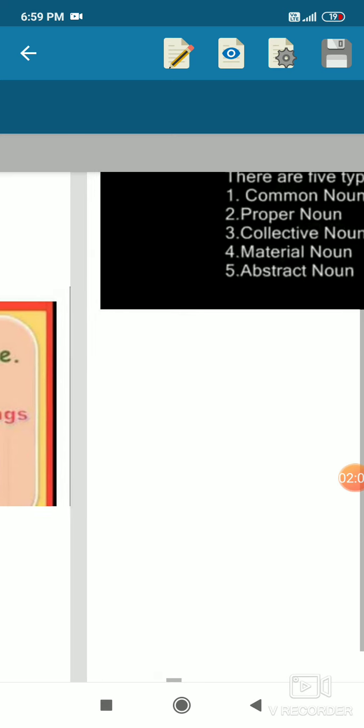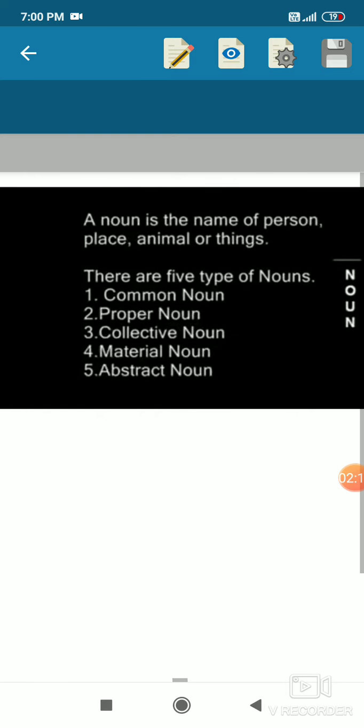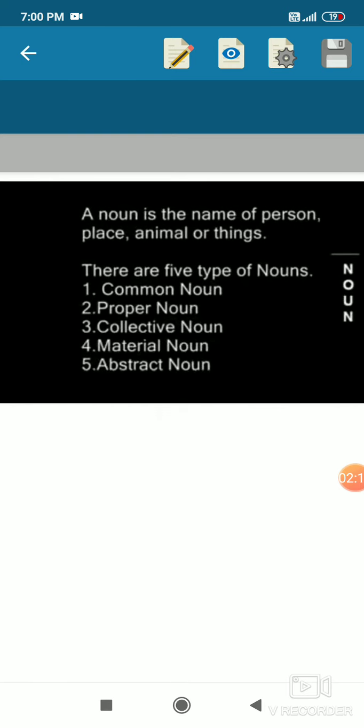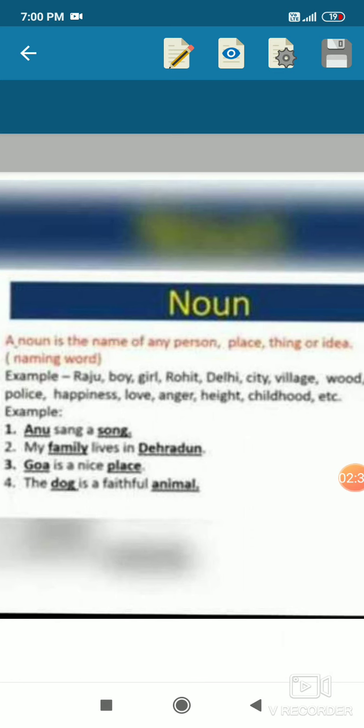So let us go deep into the definition, and first of all let us read out the five types of nouns. You can also read it with me. Common noun, proper noun, collective noun, material noun, and abstract noun. If we look at the proper definition, a noun is a name of any person, place, thing, or idea.